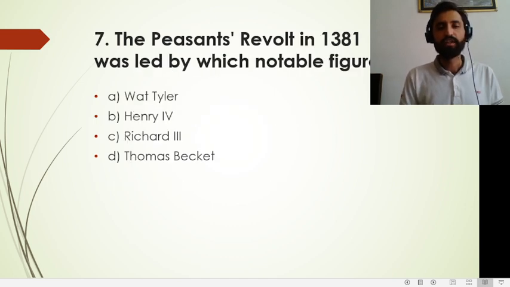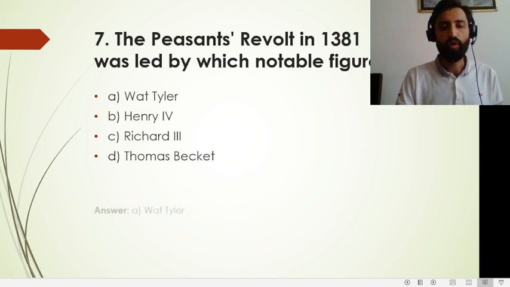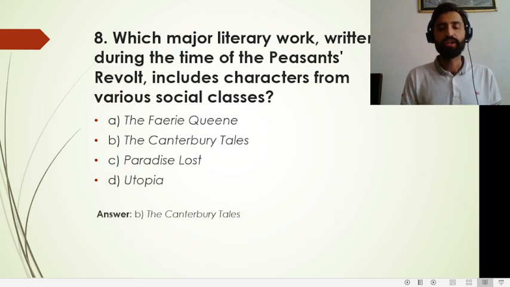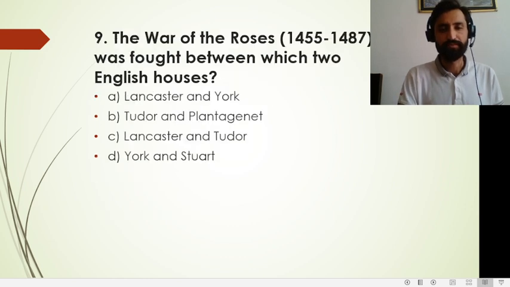The next one is: the Peasants' Revolt in 1381 was led by which notable figure? That figure was Wat Taylor. He took charge when it comes to the Peasants' Revolt. Which major literary work written during the time of the Peasants' Revolt includes characters from various societal classes? That work is the Canterbury Tales, which comprises numerous different stories.